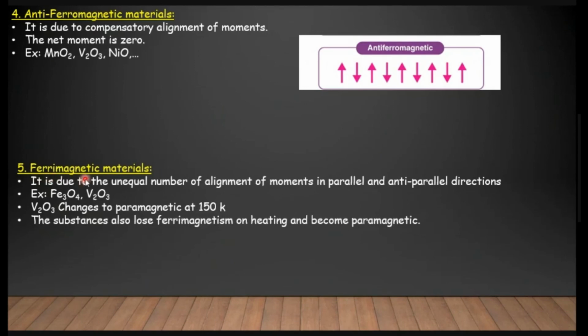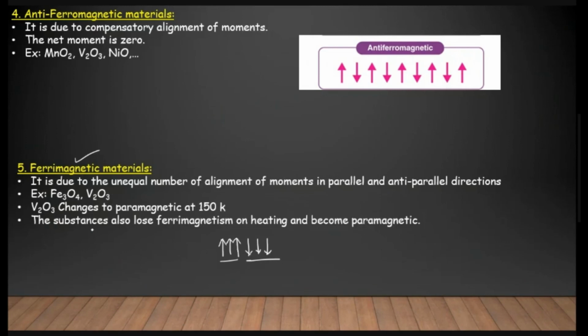Fifth one is ferrimagnetic substances or ferrimagnetic materials. It is due to the unequal number of alignments of moments in parallel and anti-parallel directions, due to which a net magnetic property is exhibited by the substance. Examples are iron oxide and vanadium oxide.